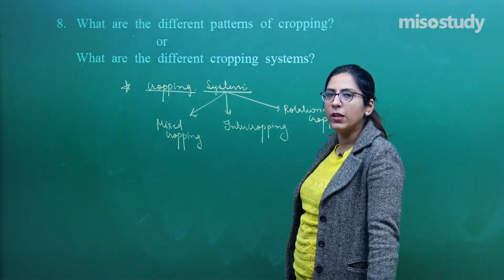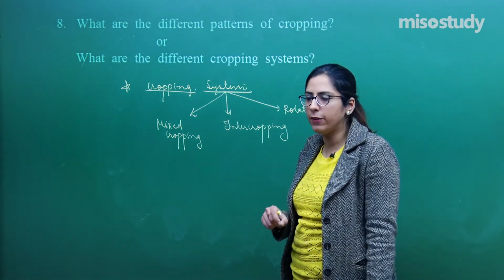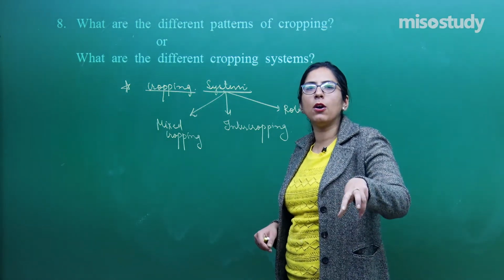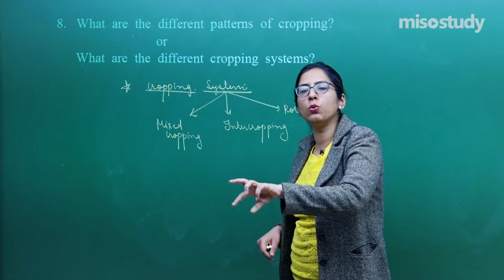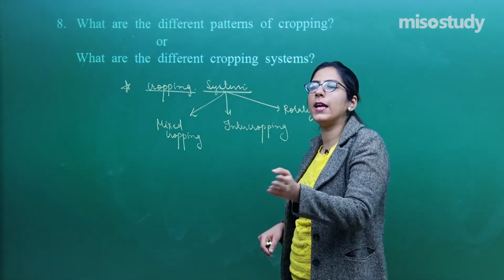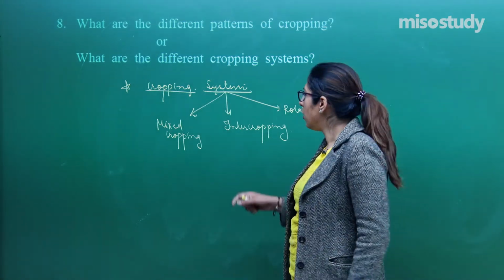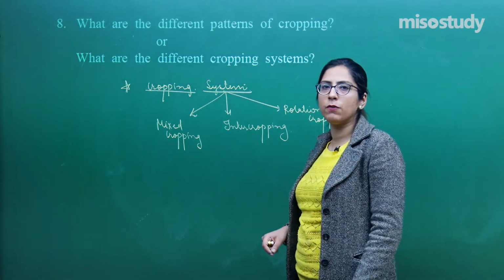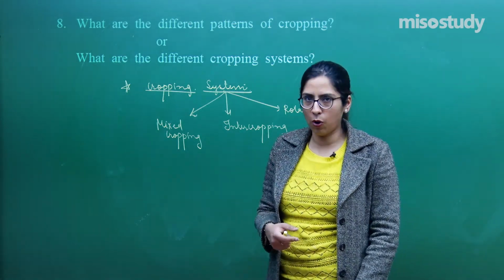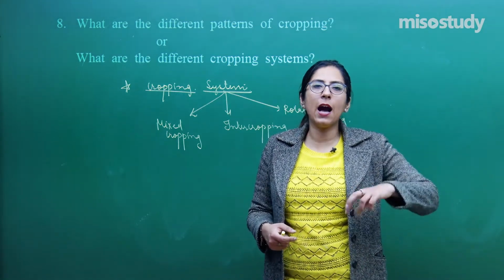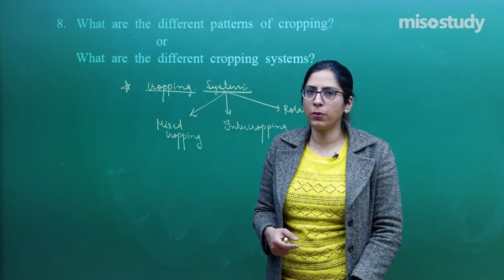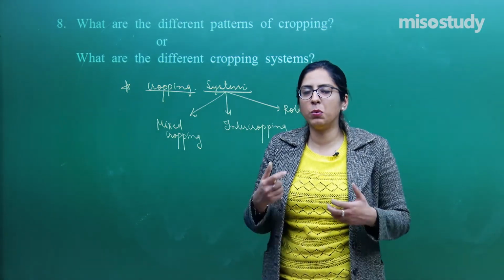Intercropping, in this, within a desired pattern, we plant our crops, like 2 rows will be of a particular crop, after that 2 rows will be of a second crop, and like this we do the intercropping. Now, let us talk about rotational cropping, in which we plant a crop, right? And after the harvest, we plant another type of crop. So, why is it important?